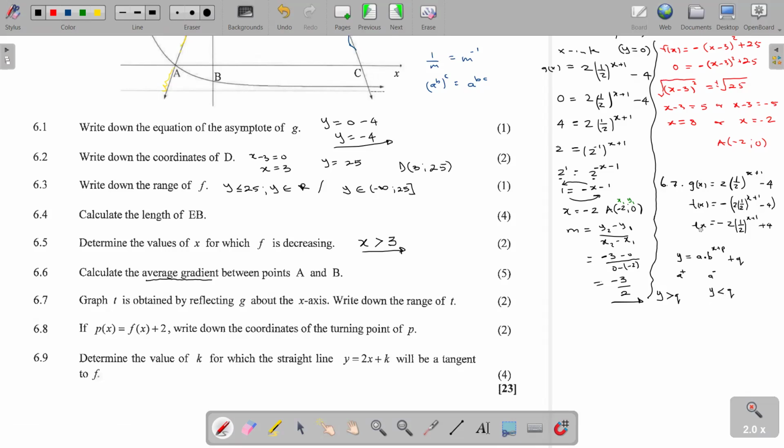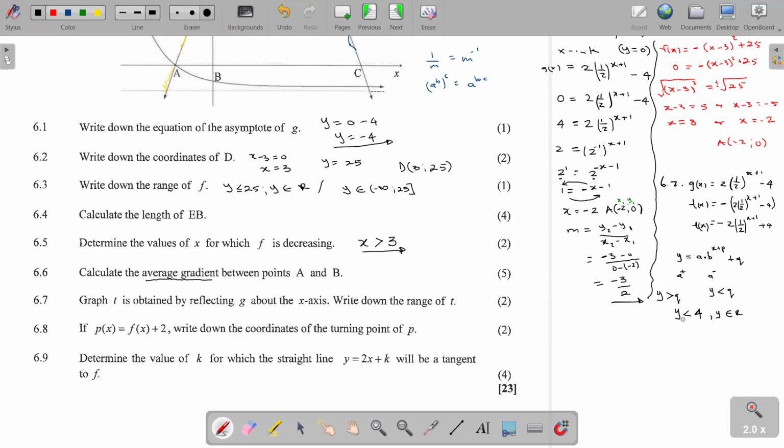So in this case, where we now have our t(x), we realize that our a is negative. So it means the graph is below the asymptote. So our range is going to be given by y is less than the asymptote. Our asymptote is at 4. And y is an element of real numbers.